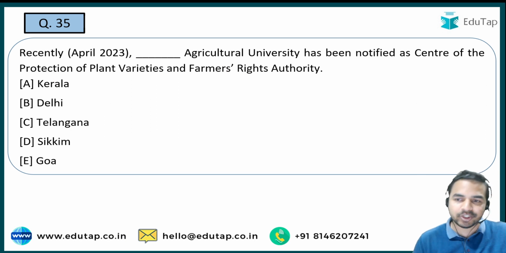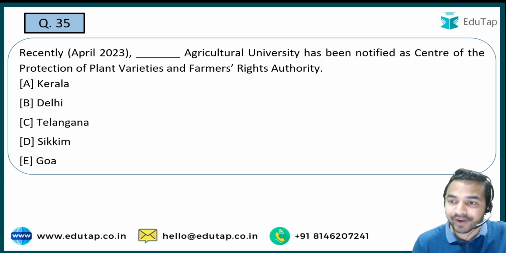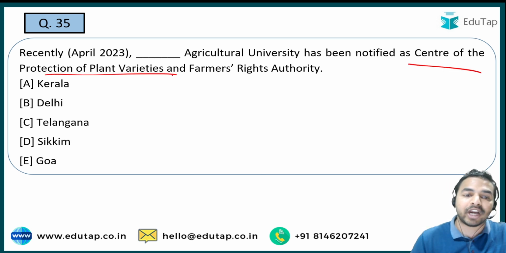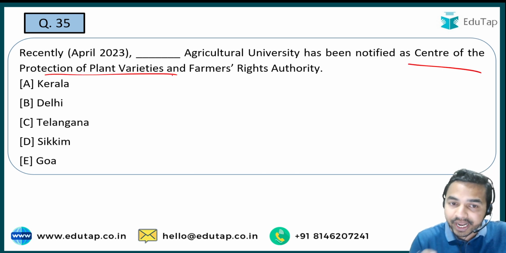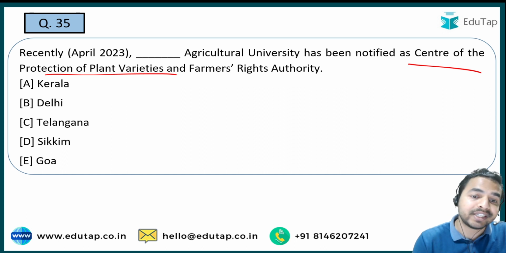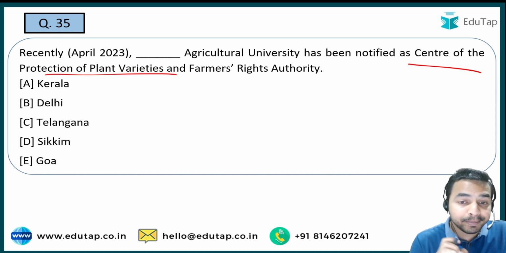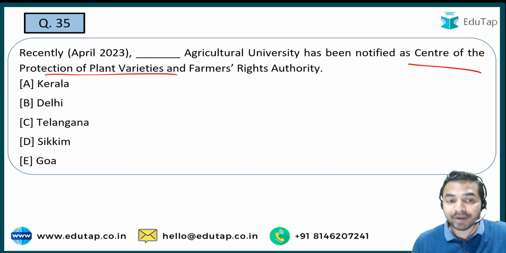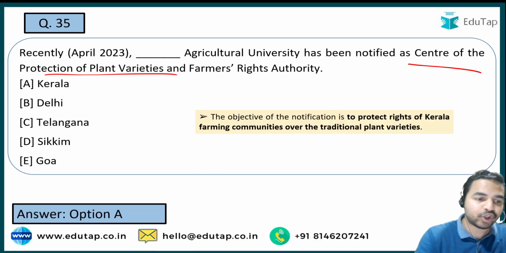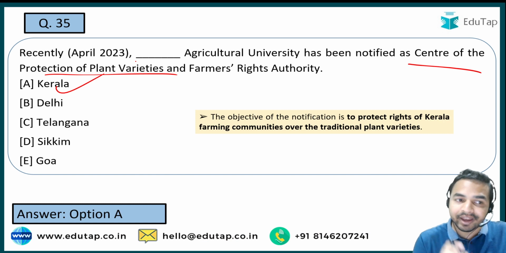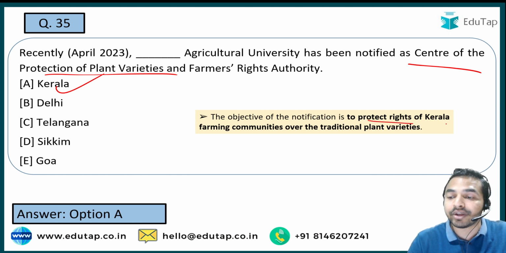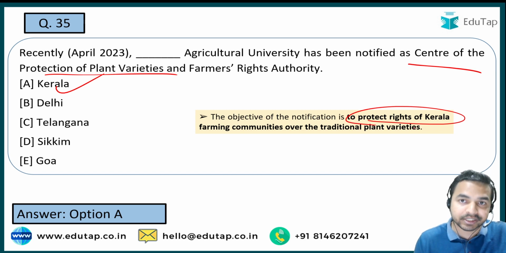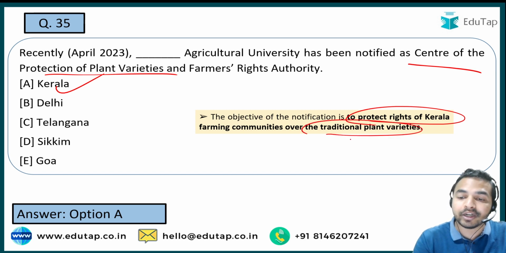And here guys, the next question is: recently one of the agriculture universities has been notified as the Center of the Protection of Plant Varieties and Farmers' Rights Authority, and you are required to tell me which state's agriculture university is this, which has been notified as the Center of the Protection of Plant Varieties. The right answer is option A, that is Kerala. And guys, the objective of this notification is to protect the rights of the Kerala farming communities over the traditional plant varieties.